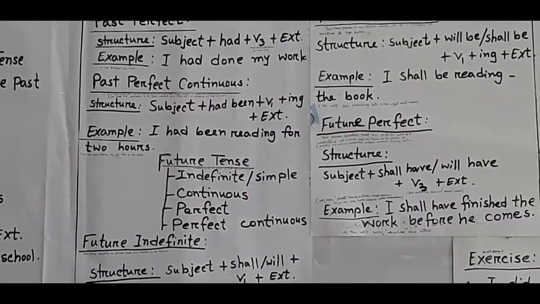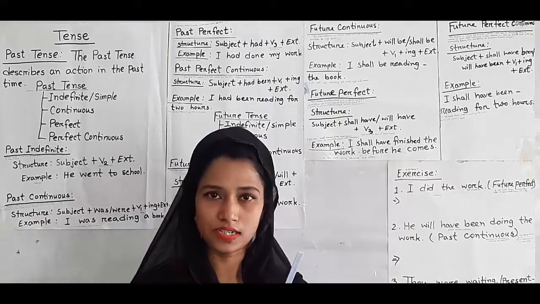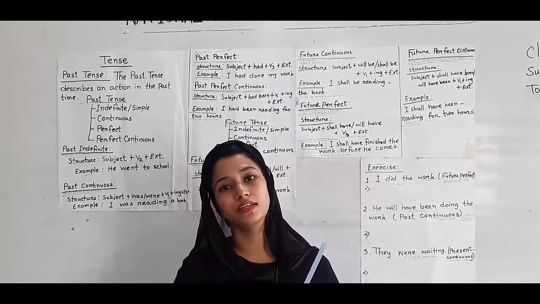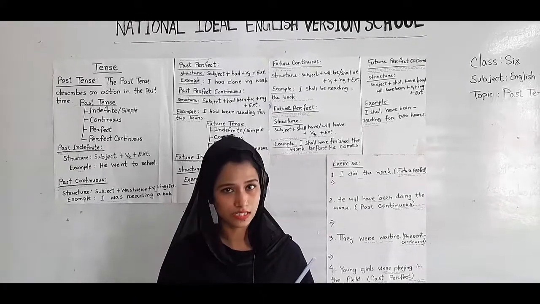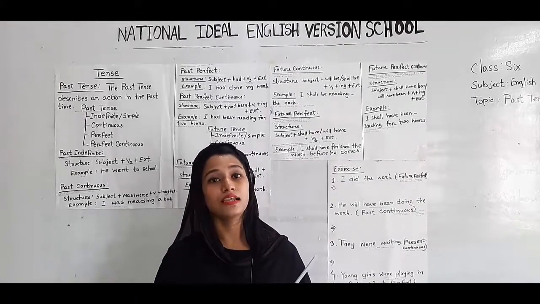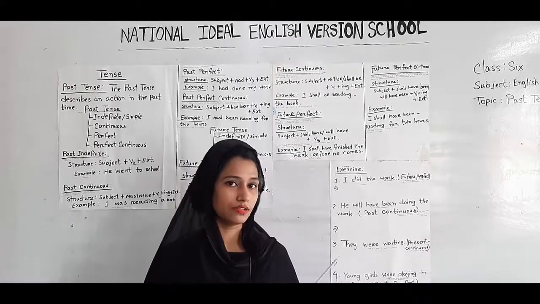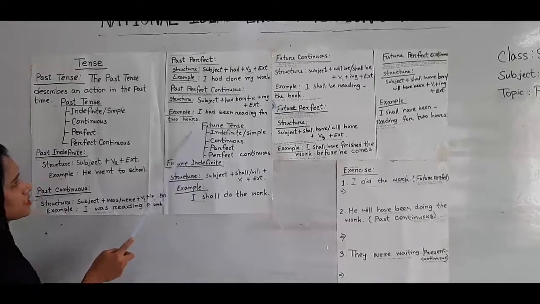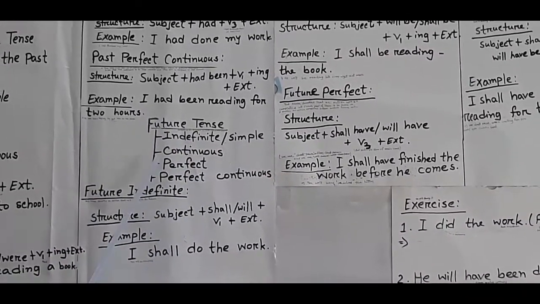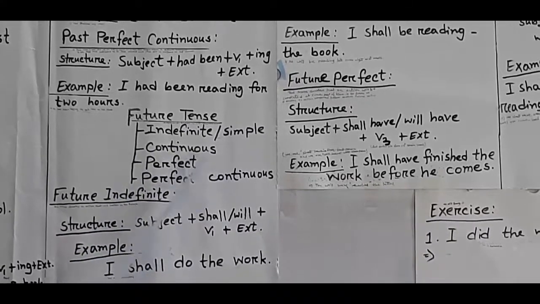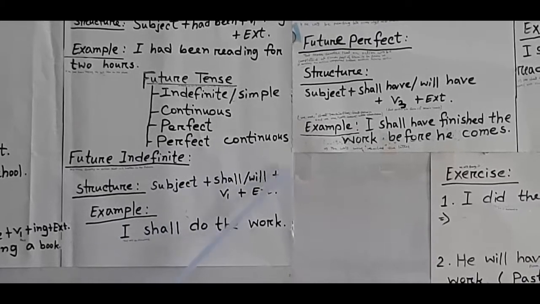Dear students, now we will discuss about future tense. About future tense, we can say that this tense describes an action in the future time. And like past tense, it has also 4 forms. What are they? Please look at the board along with me. Future tense has 4 forms. Future indefinite or simple future tense. Number 2, future continuous tense. Number 3, future perfect tense. Number 4, future perfect continuous tense.